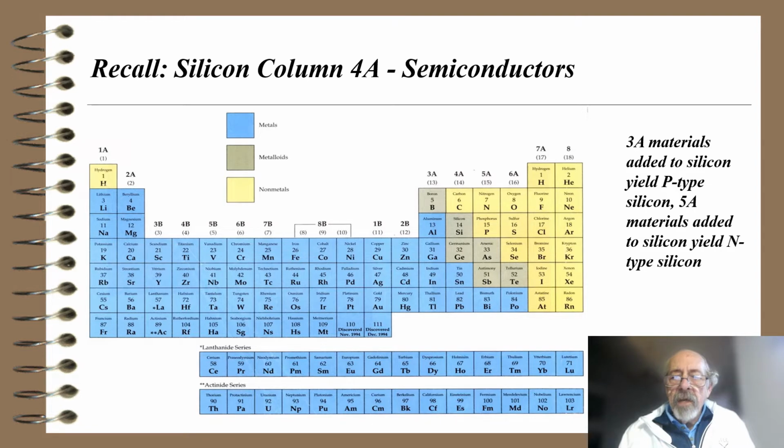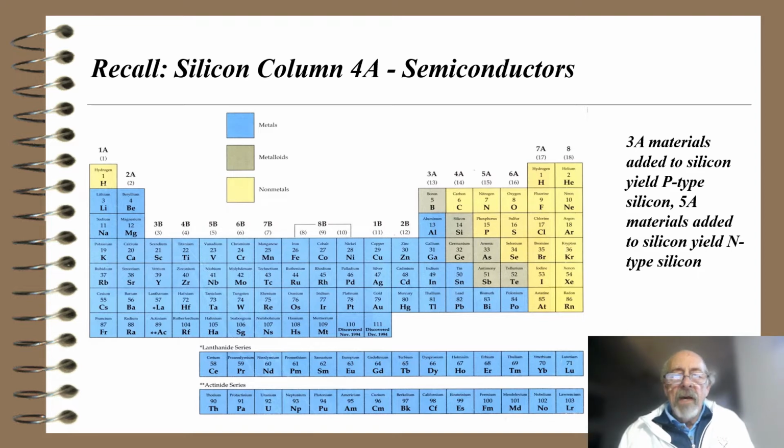If we add 3A materials, the materials in column 3A, which are boron and so forth down below it, to silicon, that will yield a P-type silicon. 5A materials, which start with nitrogen, a gas we don't use, but phosphorus, for instance, if we add that to silicon, we yield an N-type silicon material. The 5A column adds an extra electron, the 3A column takes away an electron, you're missing an electron, and that yields the P-type and the N-type semiconductor.